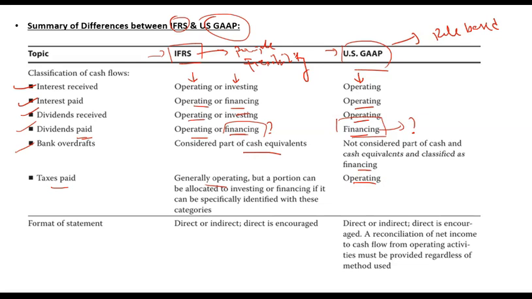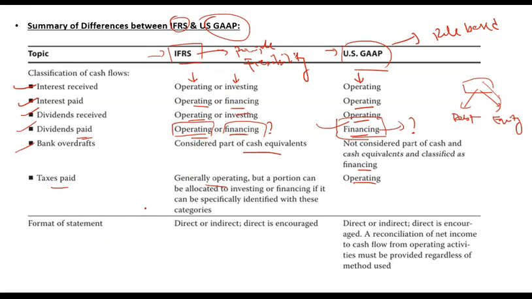Anyone? So basically, when you finance your operations, operations are financed through two major sources, either debt or equity. Anyone providing you with the equity or anyone providing you with the debt is a financing activity. So again, when you pay them dividend, that is again a kind of financing activity. That's why US GAAP strictly requires you to record it as a financing activity, while IFRS provides you a flexibility to record it as financing or operating.